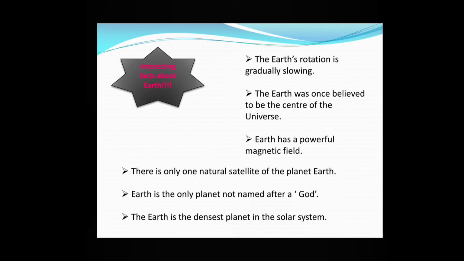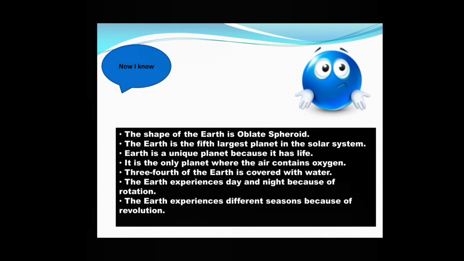Next, the Earth is the densest planet in the solar system. This varies according to the part of the planet. For example, the metallic core is denser than the crust. The average density of the Earth is approximately 5.52 grams per cubic centimeter. So, aren't the facts interesting? Now we have reached the end of the chapter.